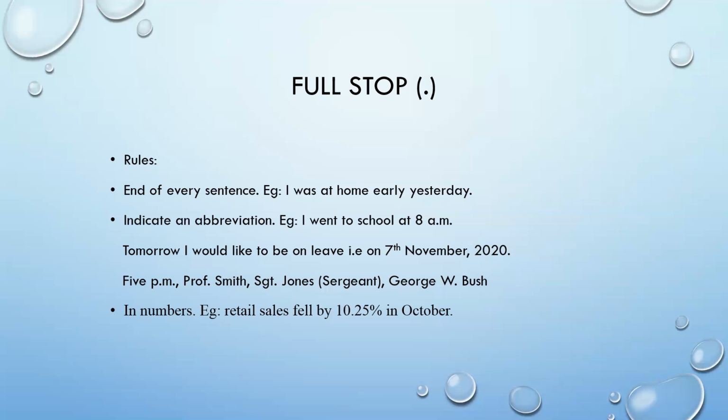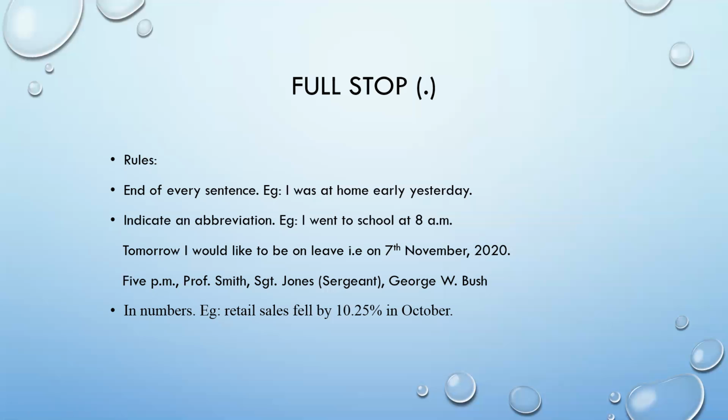Mr., Miss, etc. Whenever we are addressing someone with some title, we end that title with a full stop, then give a space and write the name of the person. So this was the second rule.